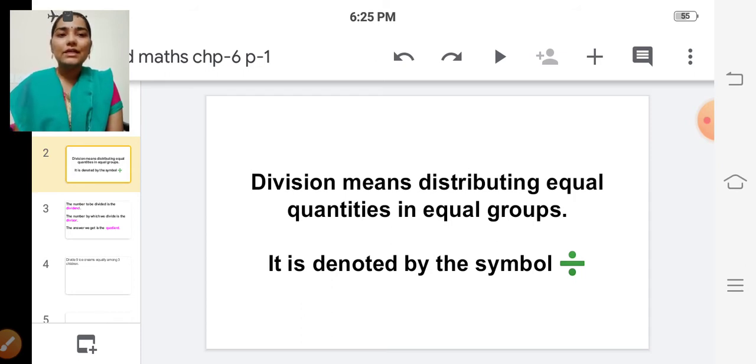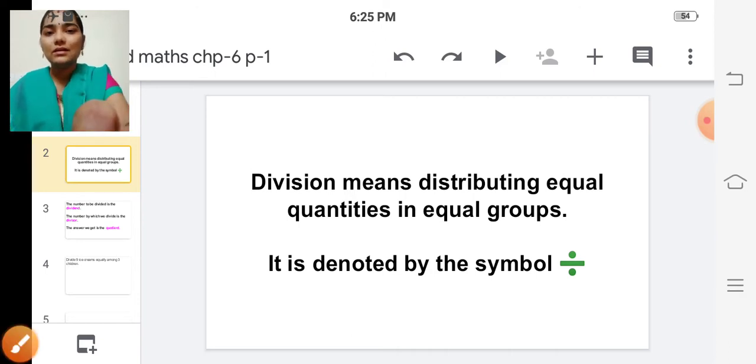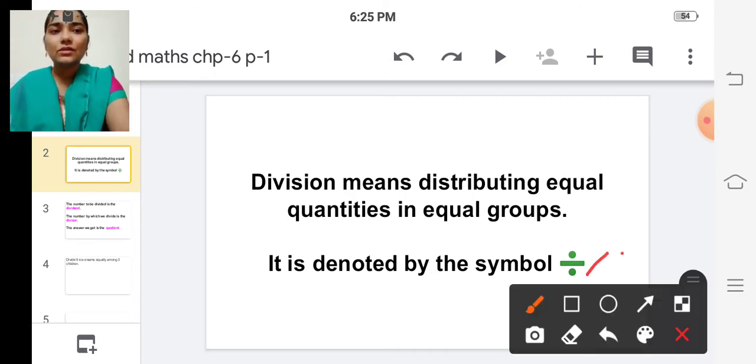Division means distributing equal quantities in equal groups. And it is denoted by the division symbol.